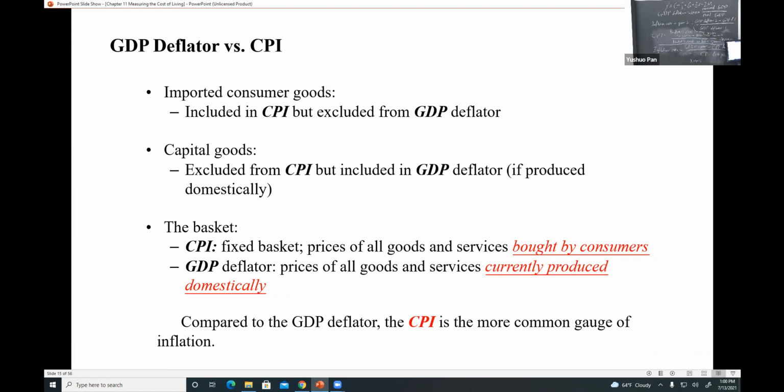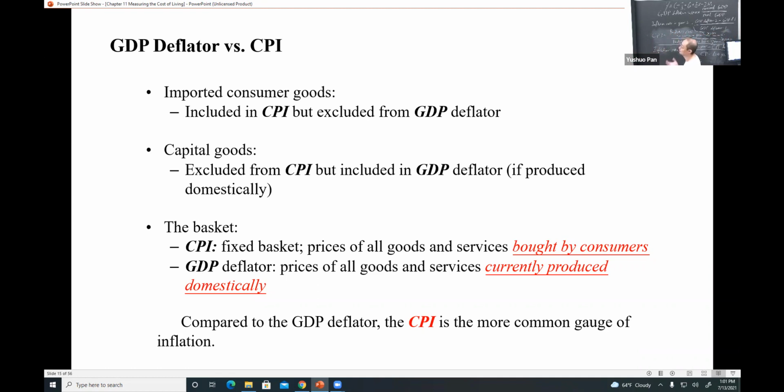The first one is the imported consumer goods. The second one is capital goods. Capital goods are excluded from CPI, but included in the GDP deflator if produced domestically. Again, back to the definition. For consumers, I just buy some stuff. Remember that picture? The house, the transportation, the food, the services, the medical. I buy this stuff just for my standard of living.